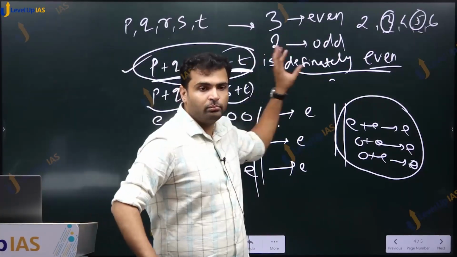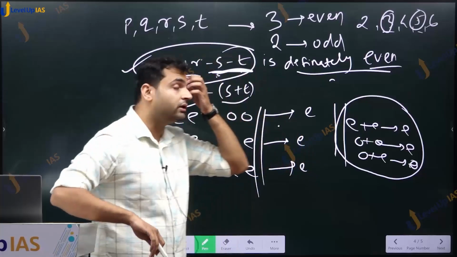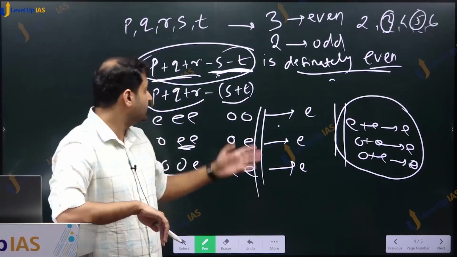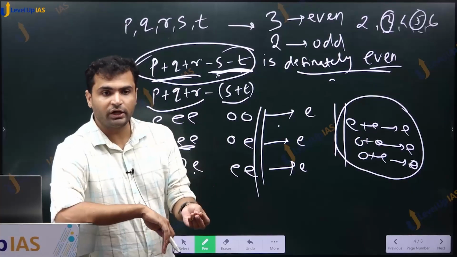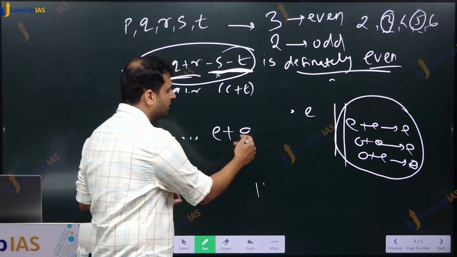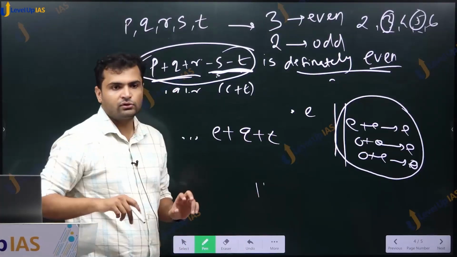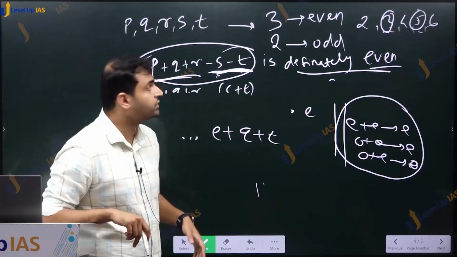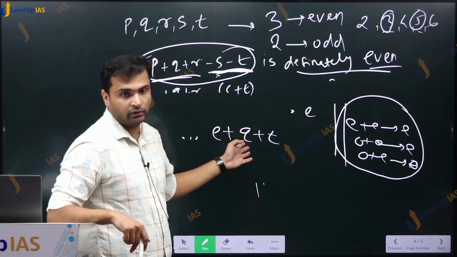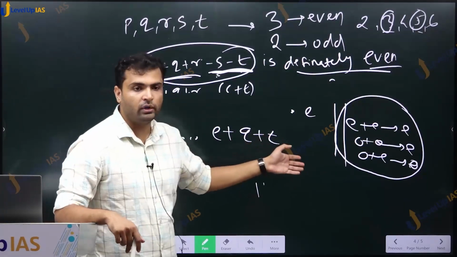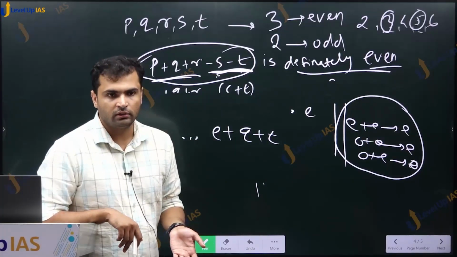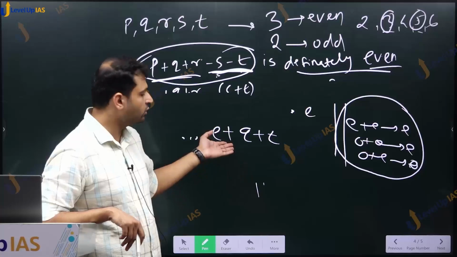But again, you have to play around with it a bit to be sure. Because in the second question, maybe you take one particular thing, like what did we have? We had an even number plus q plus t, right? So in some case you choose both of them as, let's say, 3 and 4. So this will be odd and the entire number will be odd, and you will mark it as a correct statement. But your answer would be wrong, because that was just one case. This is not true in every case, as we saw.